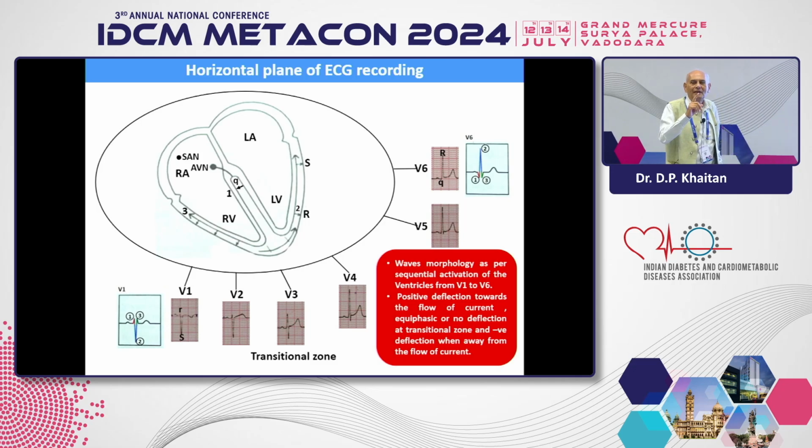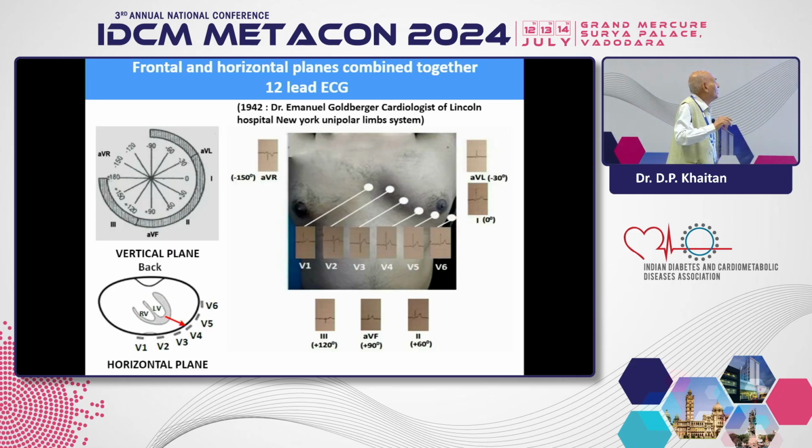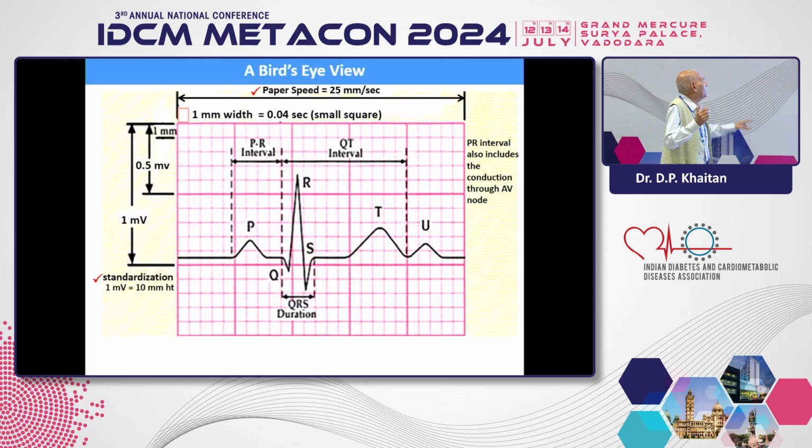So if you can say, next. This is my computer-made chest lead diagram. I have prepared this combination of the frontal and the horizontal plane leads. How could we explain all the things? Nothing else. Here, the paper speed.